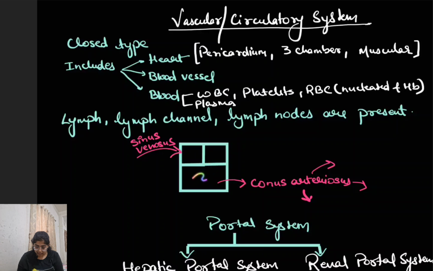So the ventricle will have a mixed kind of blood, and this mixed blood is now supplied to the body parts for their respiration and energy generation through a part called conus arteriosus. And then this conus arteriosus will distribute the blood to the body parts through various arteries.